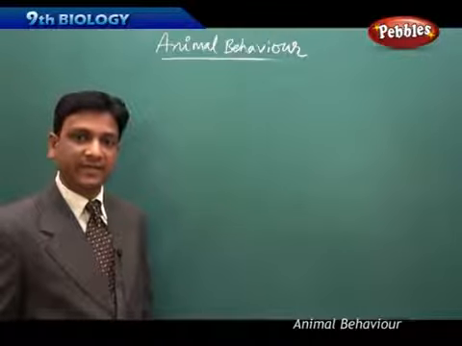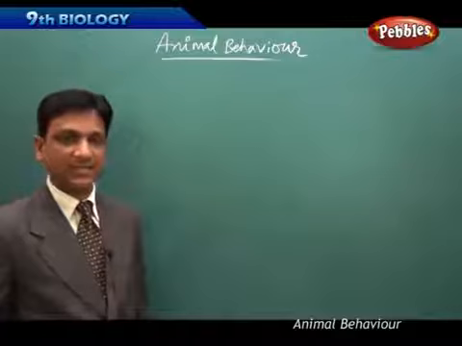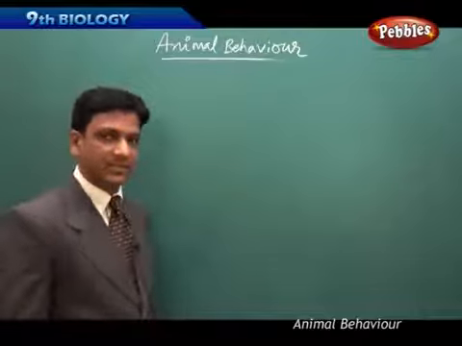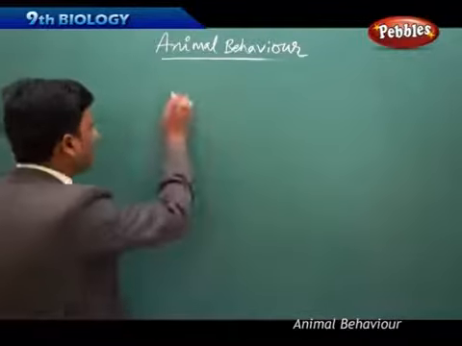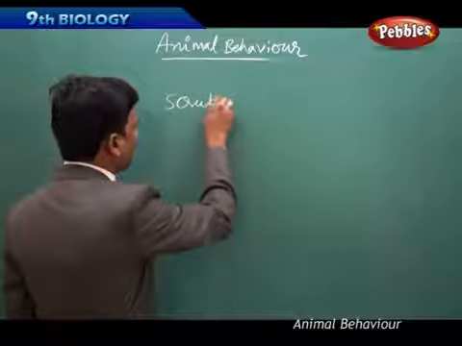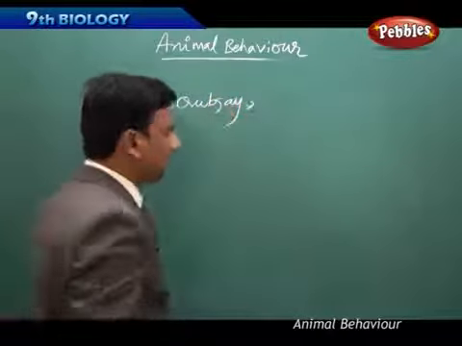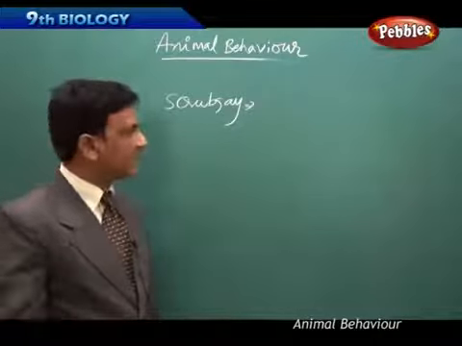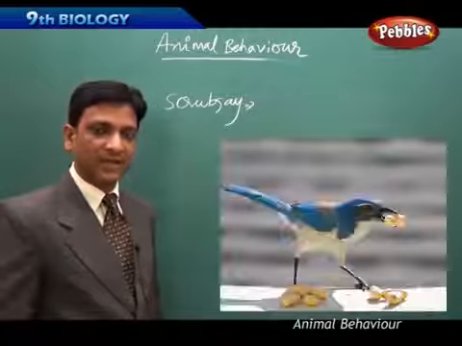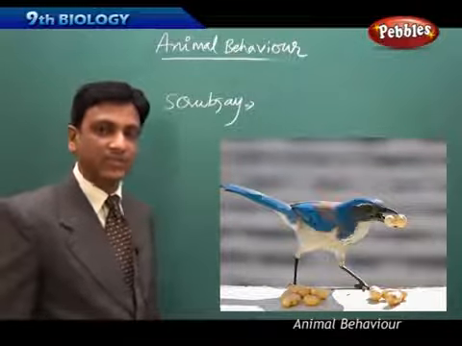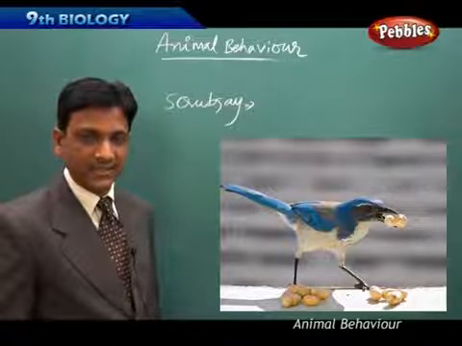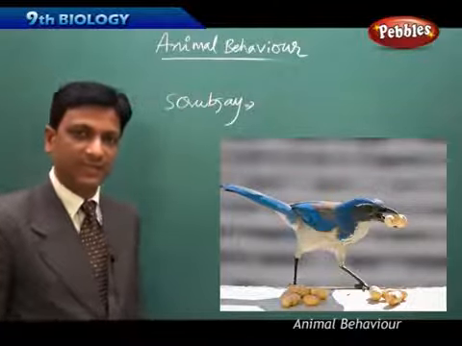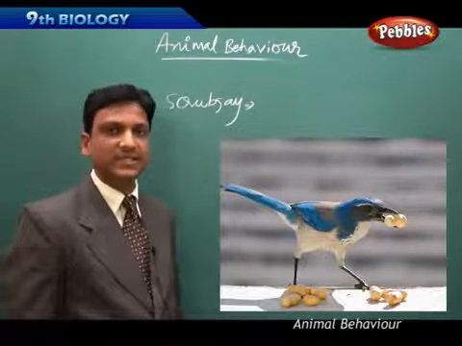But this kind of behavior is also observed in animals. Let us see some examples in which certain animals show this behavior. Scientists observed a bird called the scrub jay. This bird shows such behavior. What does it do? After collecting the food, it started hiding its food when another bird came close to it. So it gives the impression that it is not having any food with it. It is trying to hide the food which it collected.